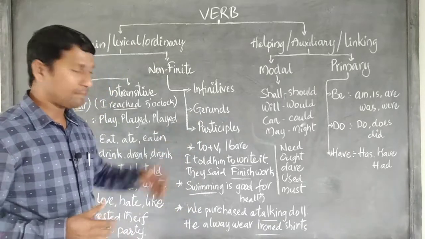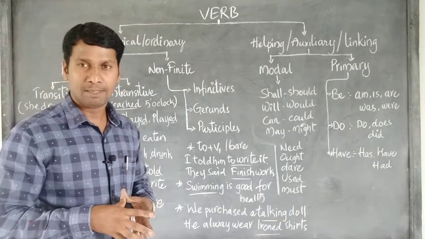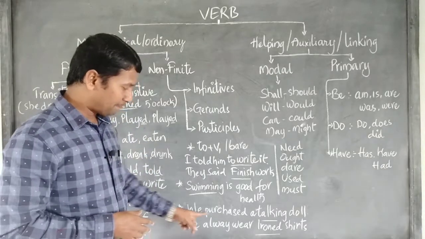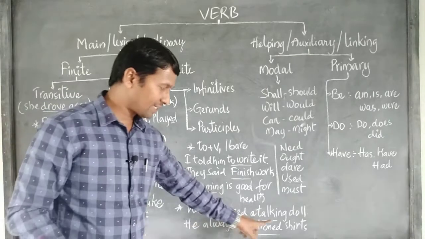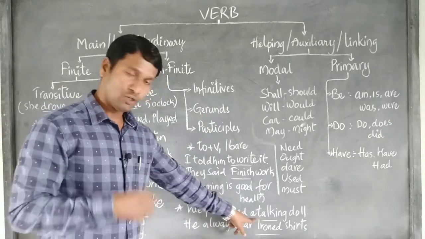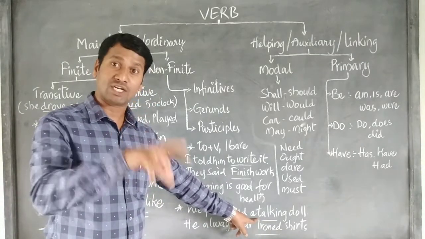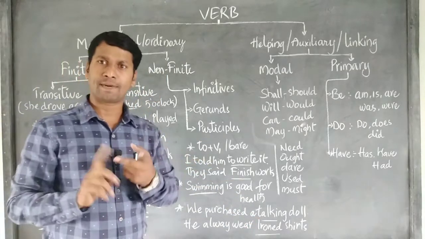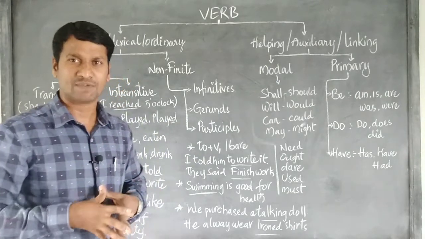And the participles are mostly two of them, V3 and V4 forms, but they would not show action here. V3, V4, almost you know about them. We purchased a talking doll. It expresses what type of doll that was. Talking. You may think that talking is a V4, but here it is not expressing an action. The type of the doll is expressed. That's why talking is considered a participle. Participles are two: present participle, past participle. Past participle stands for V3, present participle stands for V4.